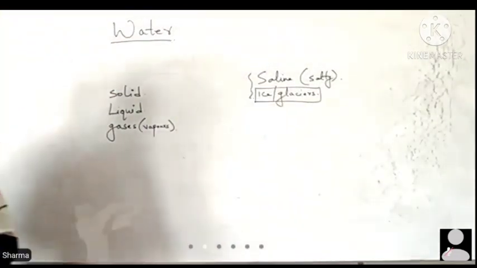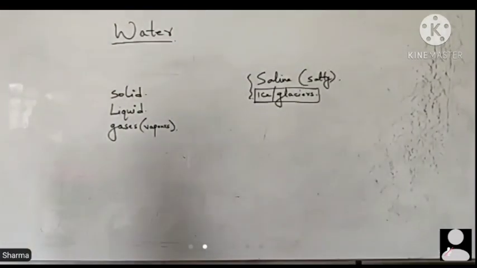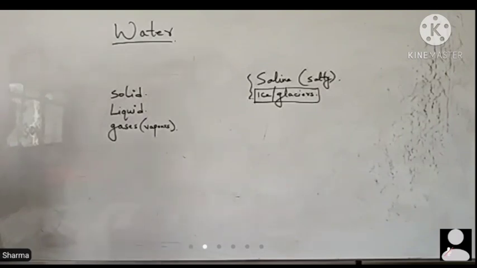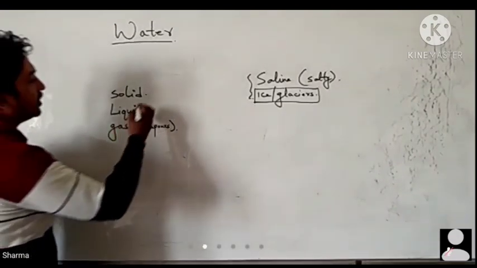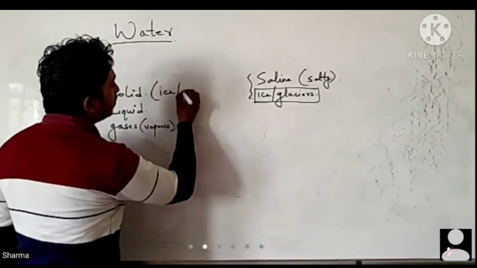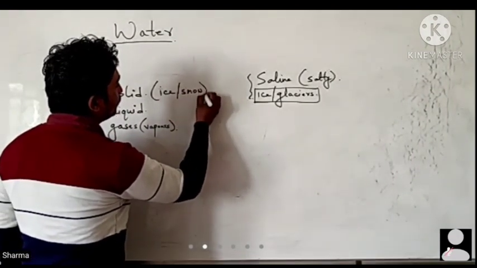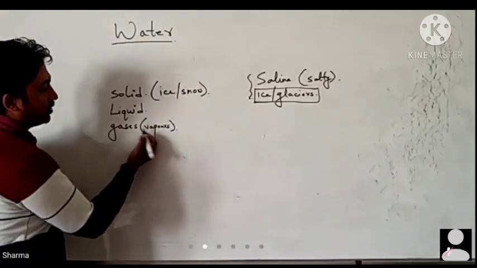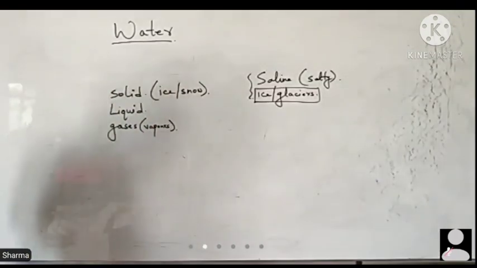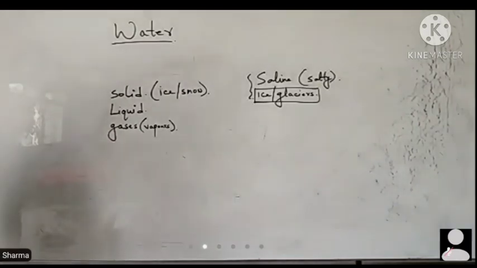So in nature water occurs both in the free as well as in the combined forms. Free water may exist as ice or snow, liquid water, and vapor. That means ice or snow, then liquid water, and gaseous vapor.